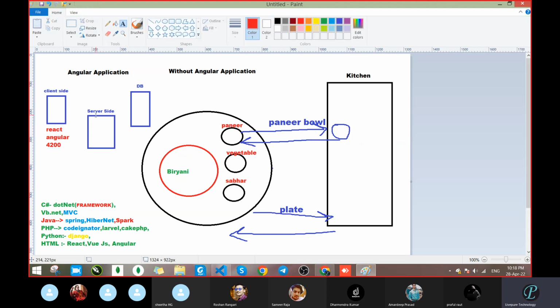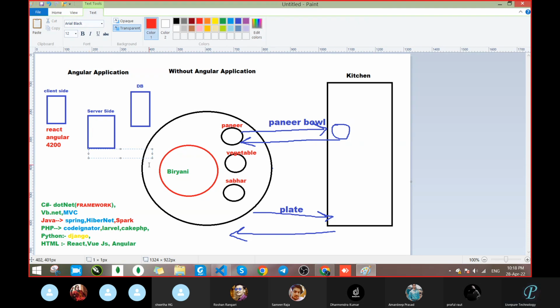Next, if you are running the server side application, what is it? Java, then .NET. We are not writing C#, it is automatically considered. So Java, .NET, PHP, Python, and maybe others also. Like this becomes the server side.